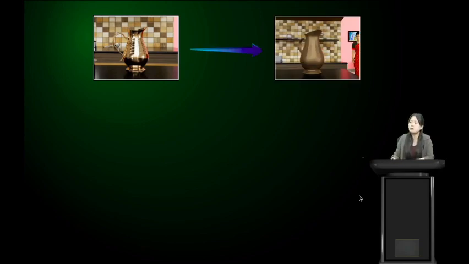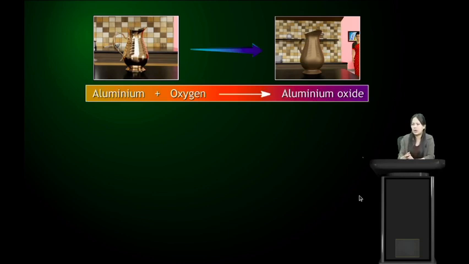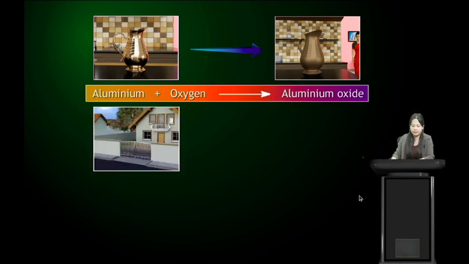So here we have a vessel. It turns to a dull color, it changes its color. It is because aluminum, when it is kept outside, reacts with oxygen to form aluminum oxide. So here the color changes because aluminum oxide is formed at the outer layer. But when you wash it again, you see that the vessel becomes shiny. It is because you are washing off the aluminum oxide layer which is formed on this vessel.